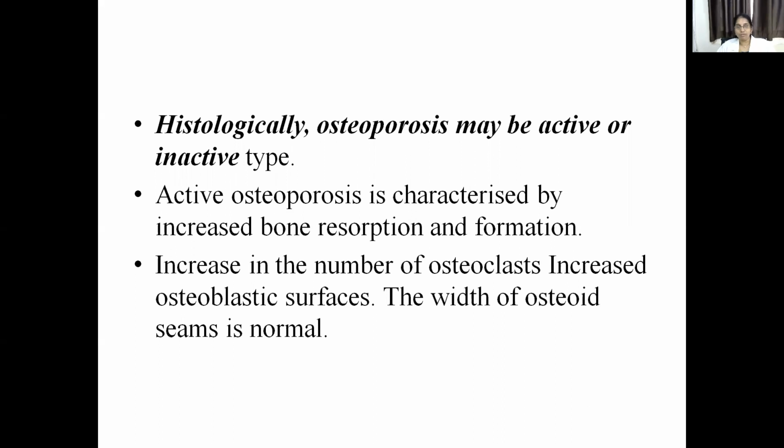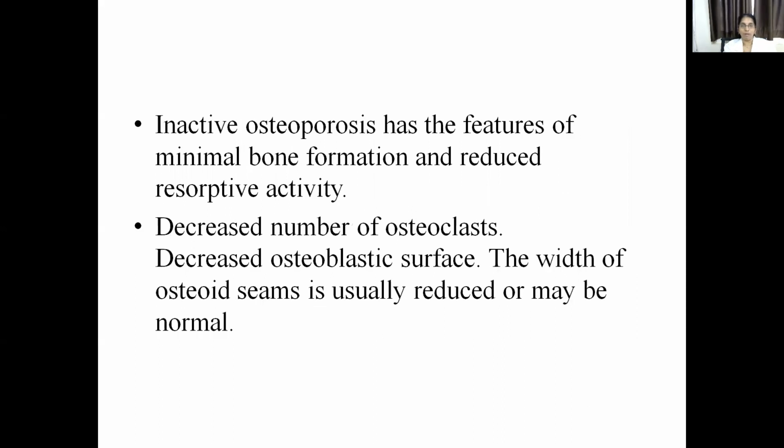It's a high turnover stage where there is increased activity of both the osteoclasts and the osteoblasts, due to which histologically we can see increased resorption sites and increased osteoid activity. Osteoid bone is also seen, but the width of the osteoid seams is normal.